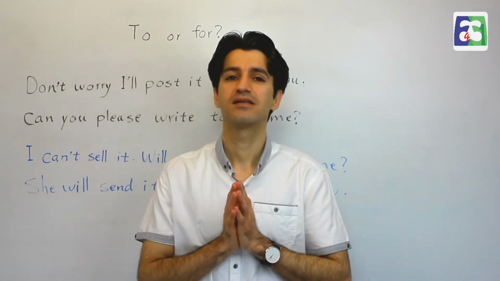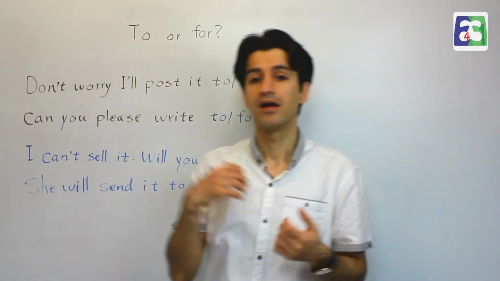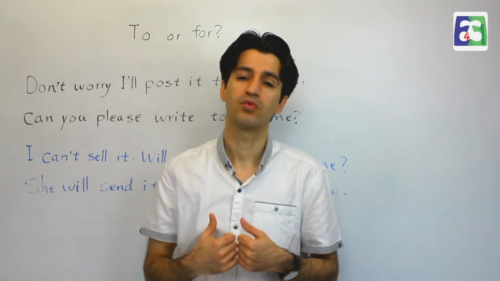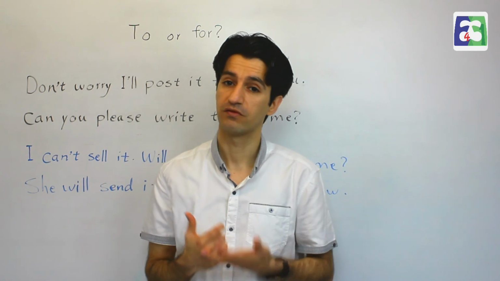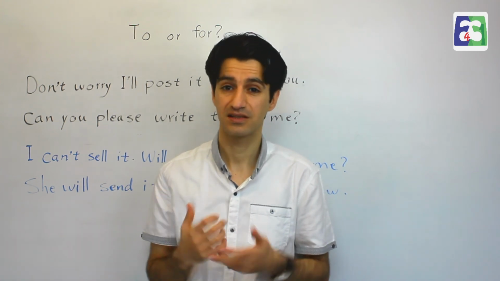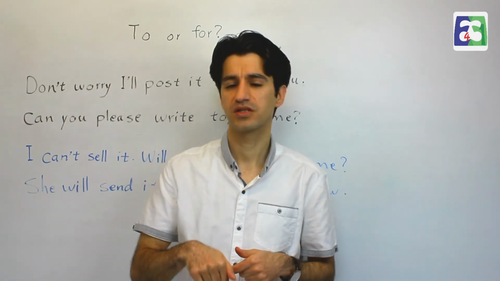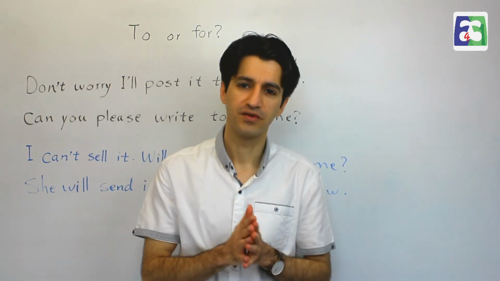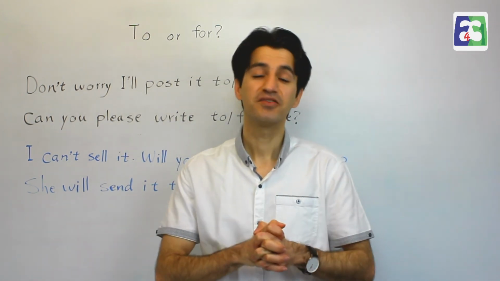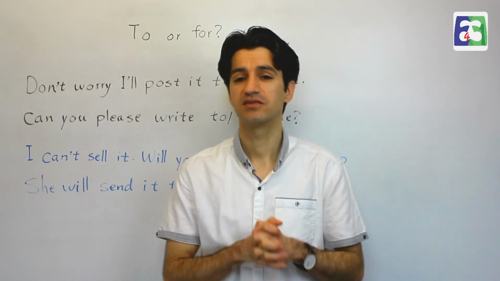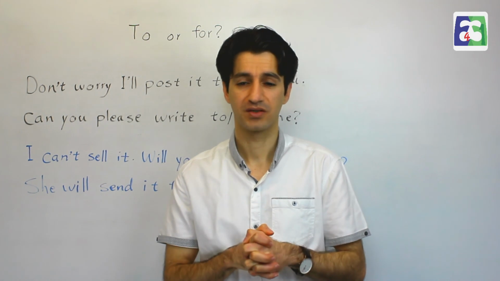I have listed some verbs that need to and some that need for in the previous lesson. If you haven't watched it, please do so and make some sentences using those verbs in those two lists. Then try those. Just write them below this video and let me see if we've got them. Then we can have more examples. Okay. And if there is anything that needs explanation, if there are any mistakes or anything like that, I'll try my best to explain and get back to your comments.